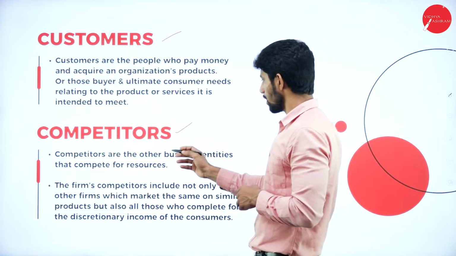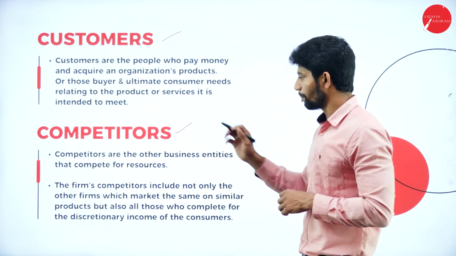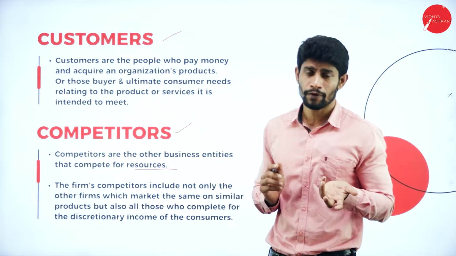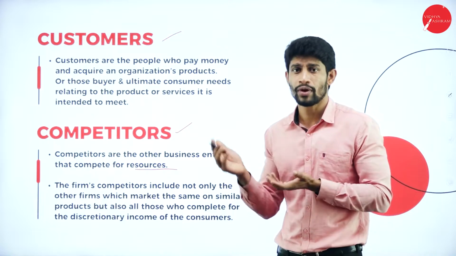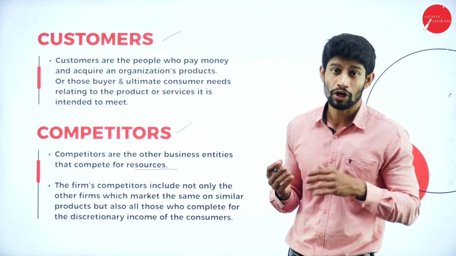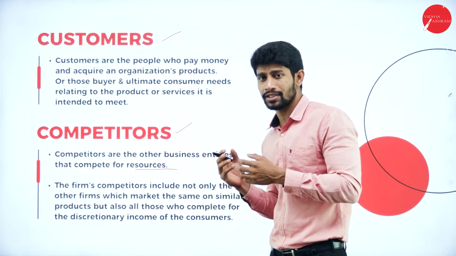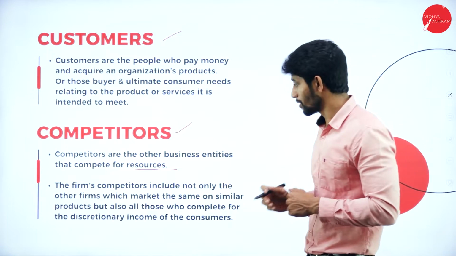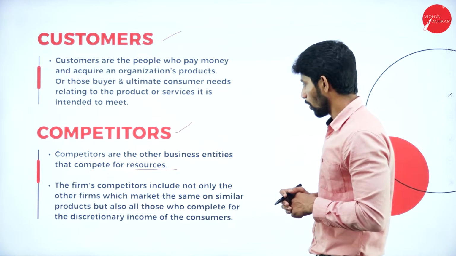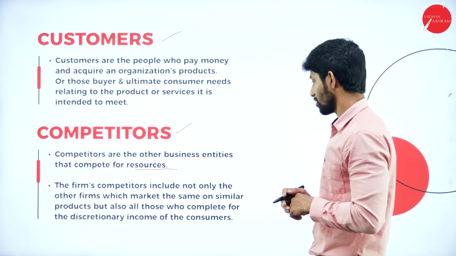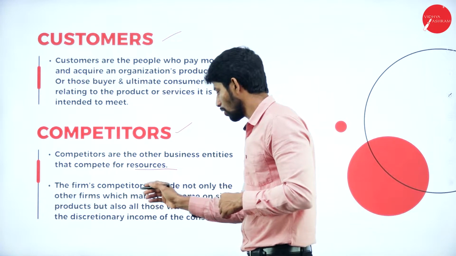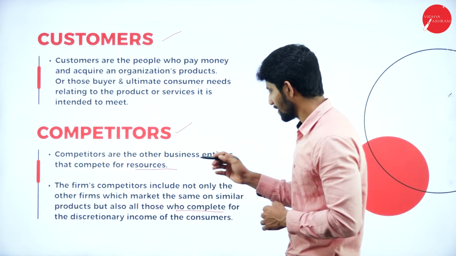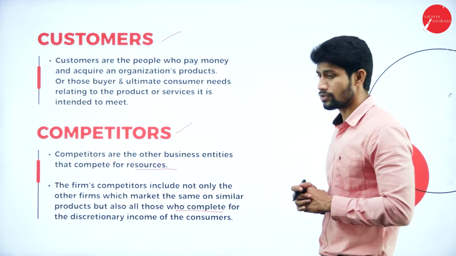So competitors are the other business entities that compete for resources. Yes, what are these resources? They may compete for human resources to hire employees. They may compete for raw materials. So they compete with us with respect to all other kinds of resources which are required to run a business. The firm's competitors include not only the other firms which market the same or similar products, but also all those who compete for the discretionary income of the consumers.